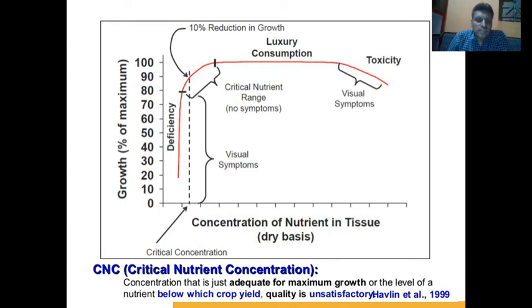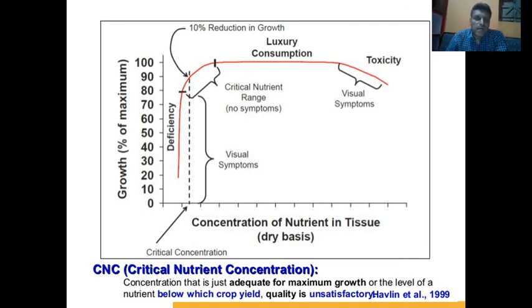Now we come to the deficiency level. We already understand that if the level is low, then it is called deficient, and there is a level where crop growth increases very rapidly with the application of soil nutrients. Crop growth rapidly increases up to the critical level. Critical level is that level of nutrient at which we get a higher crop response.